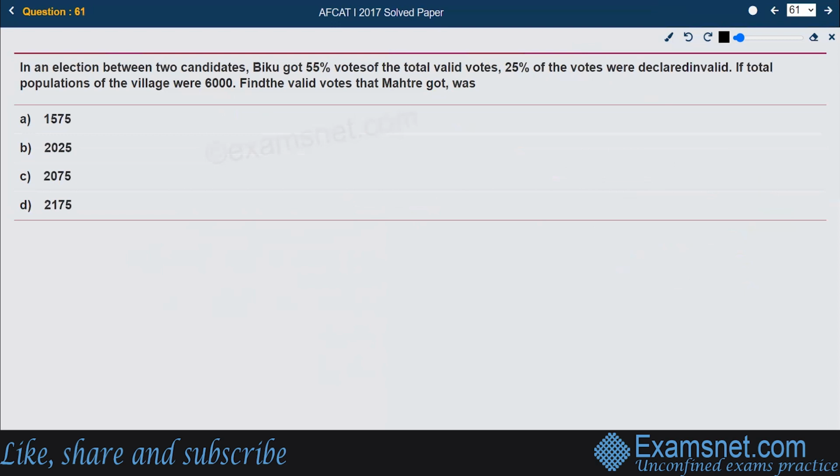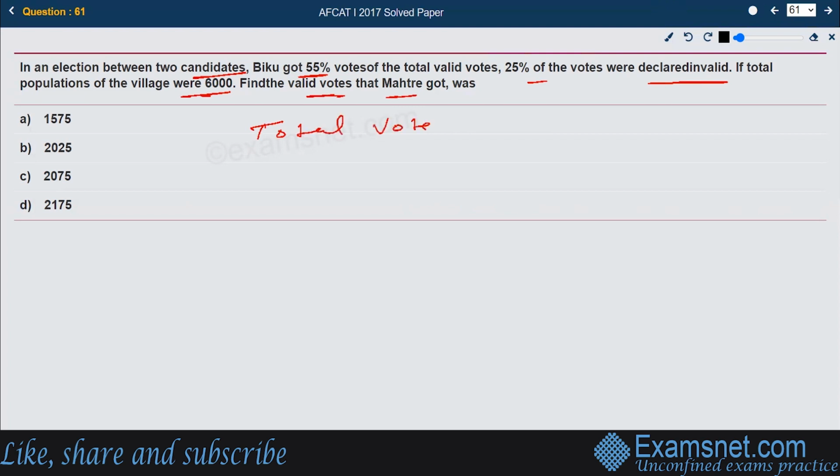Now, in an election between two candidates, Biku got 55% of votes of the total valid votes. 25% of the votes were declared invalid. If the total population of the village were 6,000, find the valid votes Mahatre got. Okay, so what is that?